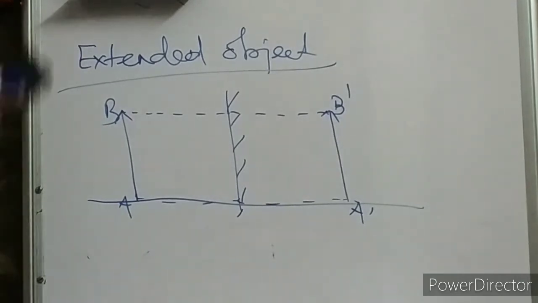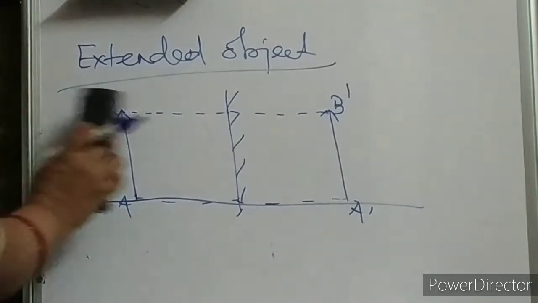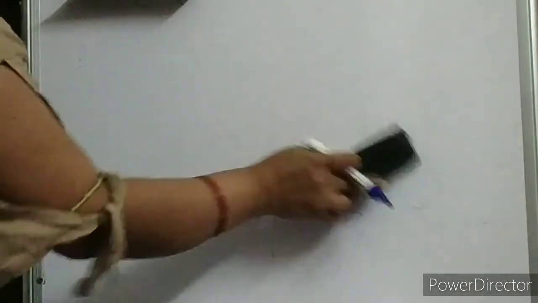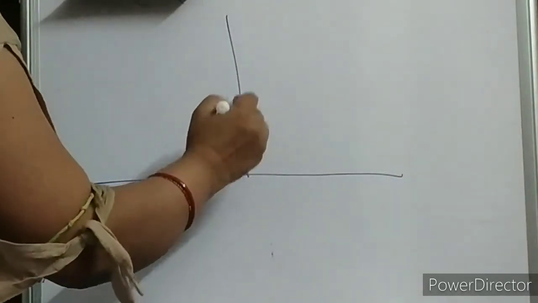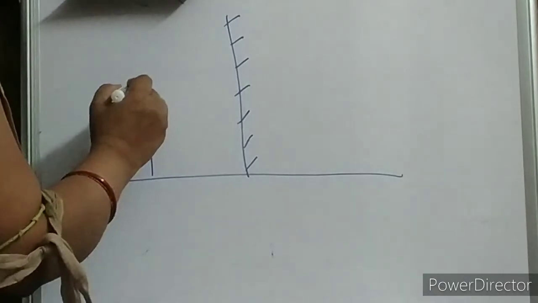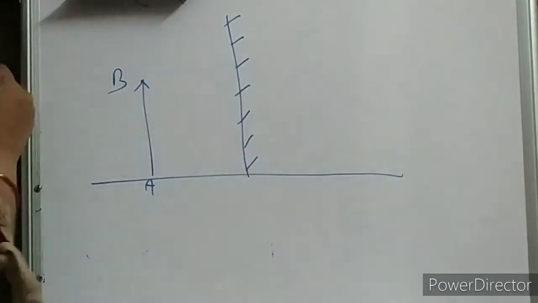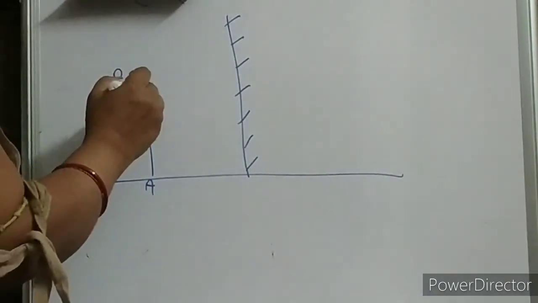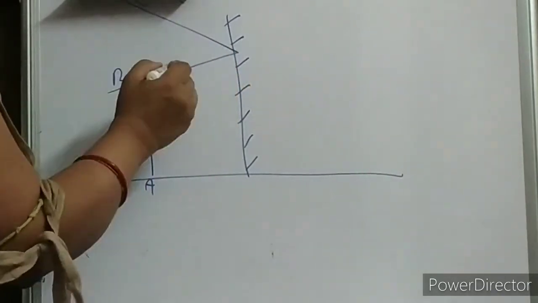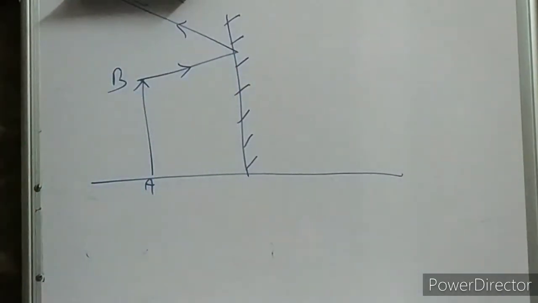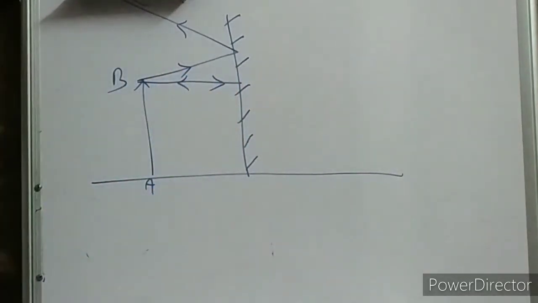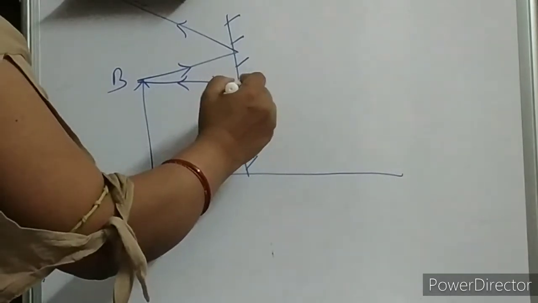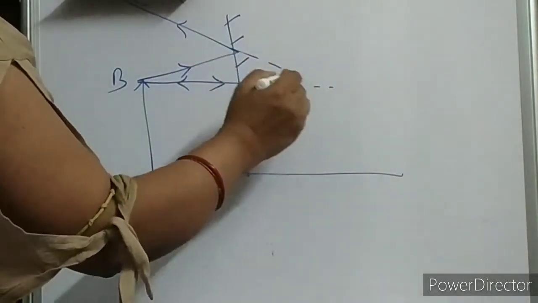Let us try with the ray diagram. I am going to do the same thing with the ray diagram. Let us see now how to do it with the ray diagram, children. AB is the extended object. Now we have to take two rays. One is like this, incident and reflected. Another one I can take as the normal incidence, so it will retrace its path, as we have already studied. Now just extend.